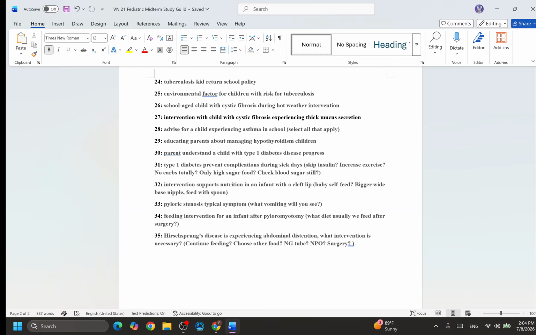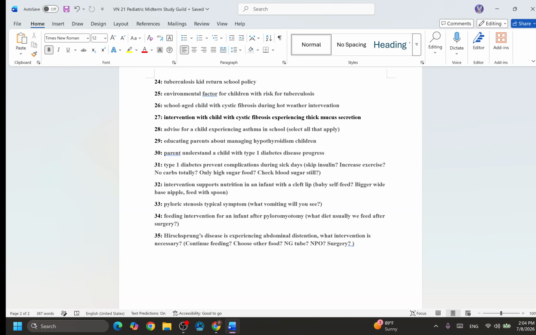32. Intervention that supports nutrition in the infant with the cleft lip. This baby also has a nutrition problem because they cannot eat very well. They have an opening on the lip or an opening in the cleft. So do you think the baby can feed themselves? Do you think it's possible? Does it make sense? They are not going to be drowning with any meal.